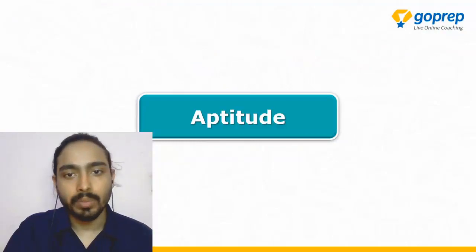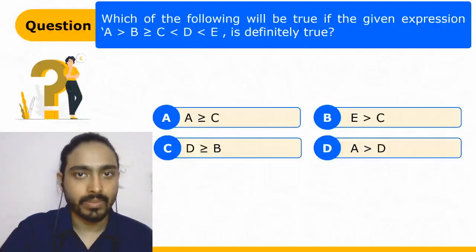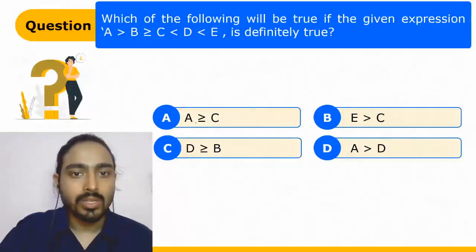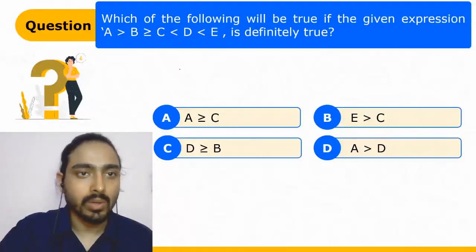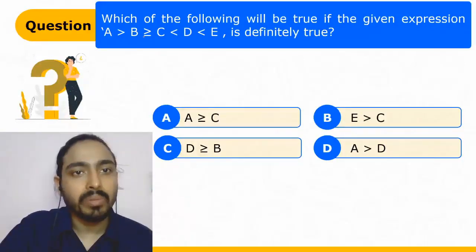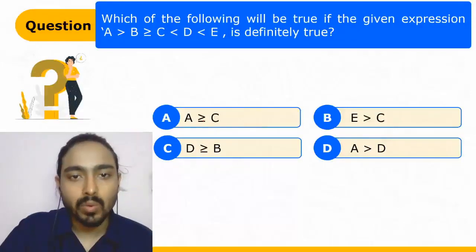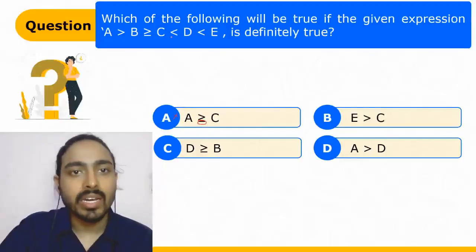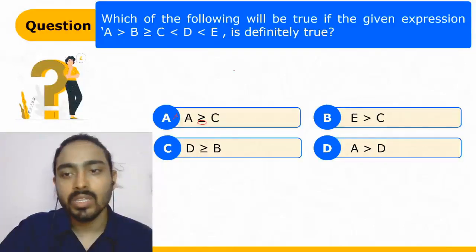Let's welcome to the aptitude section. So now, in this question, you have to find out which relation is perfectly true. A must be greater than or equal to C? No, just look at this. A is greater than B and B is greater than or equal to C. We cannot guarantee that A is also greater than or equal to C. So therefore, we must not choose this. Let's look at E is greater than C. Yes, E is greater than D and D is also greater than C. So therefore, E will be greater than C. So B is the right answer.